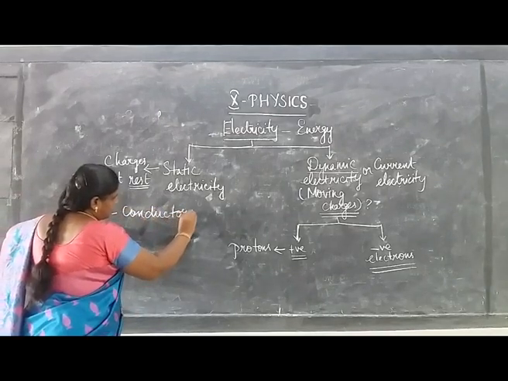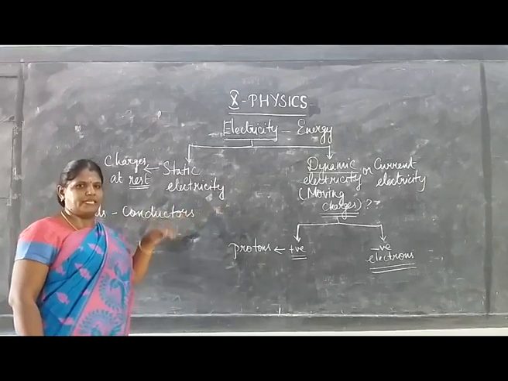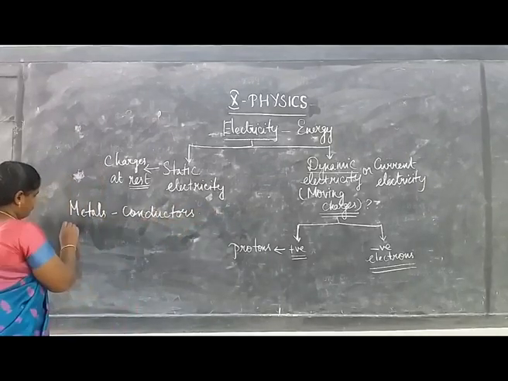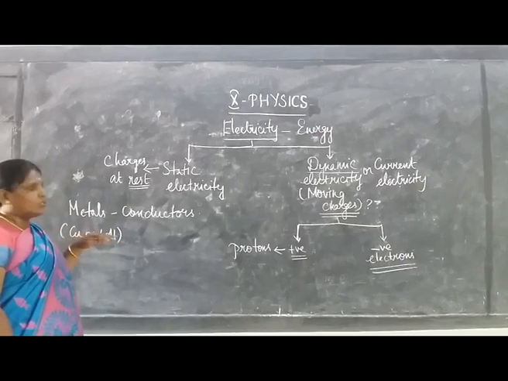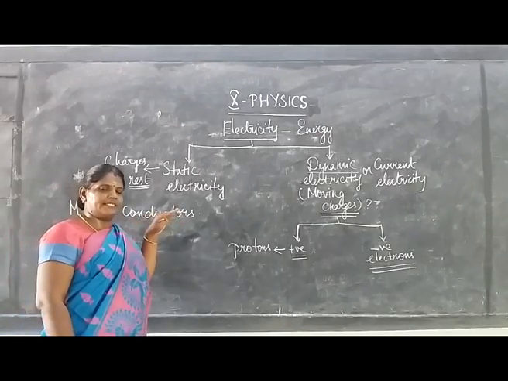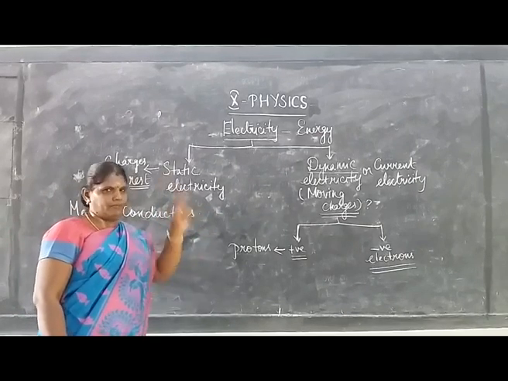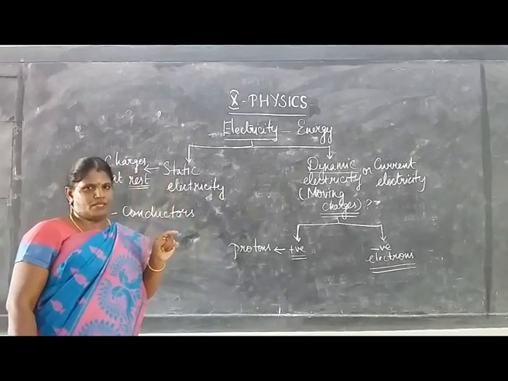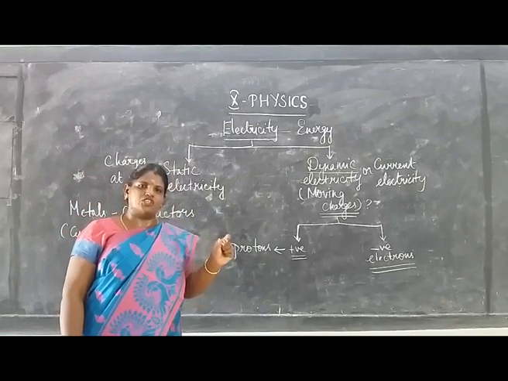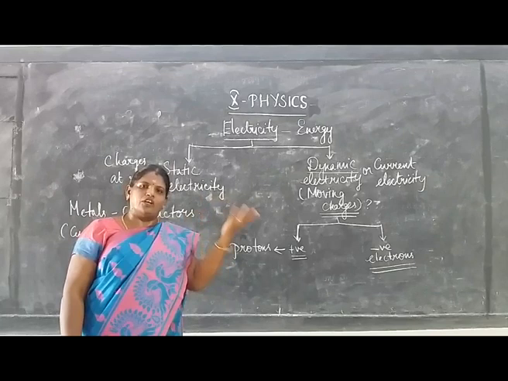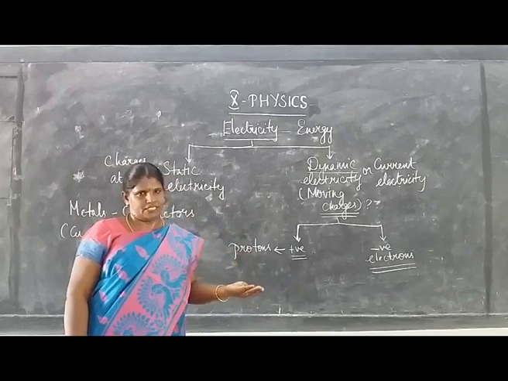Why are we saying metals are conductors of electricity? They allow electric current to pass through them easily. Metals like copper and aluminum are good conductors of electricity, because the free electrons can move randomly. But in some substances like wood, rubber or plastic, the electrons are fixed in position, so they cannot move randomly. They are called bad conductors or insulators of electricity.